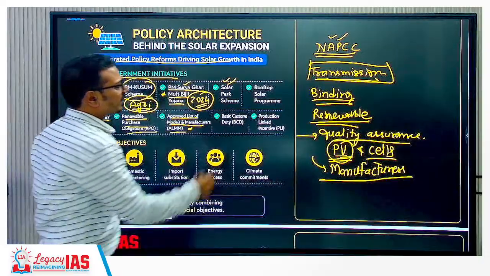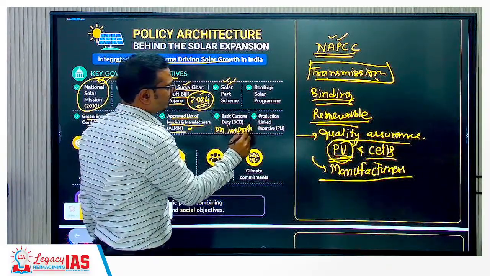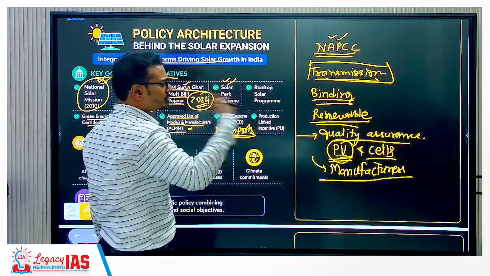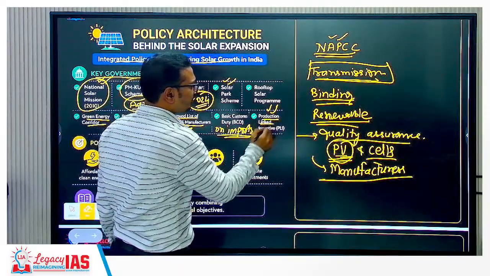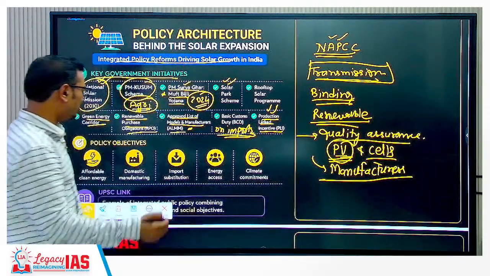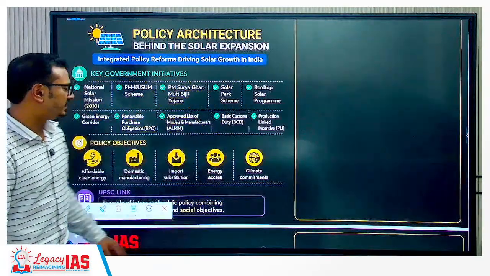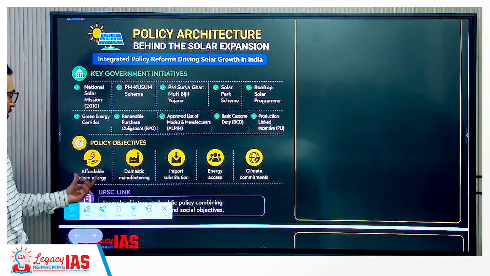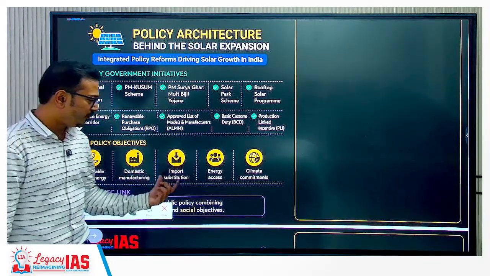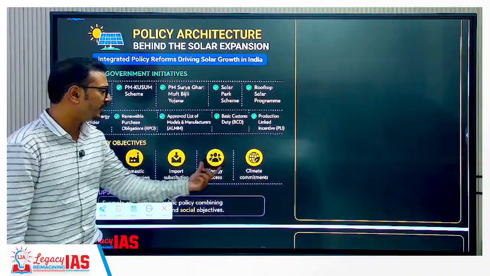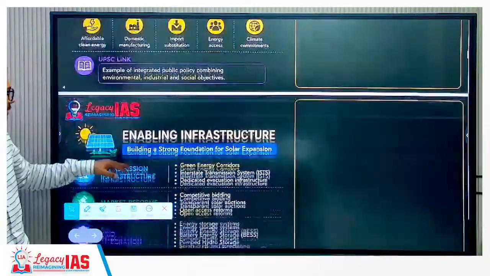Then basic custom duty on imports. So this is going to provide Atmanirbharta. So imports become costly. So domestic production happens. Further, to boost the domestic production, we have production link incentive schemes for solar photovoltaics. So ultimately, these let's say initiatives are trying to achieve the policy objectives of affordable clean energy, domestic manufacturing, import substitution, basic custom duty, energy access, and climate commitment. So these are the policy goals, we can say that.